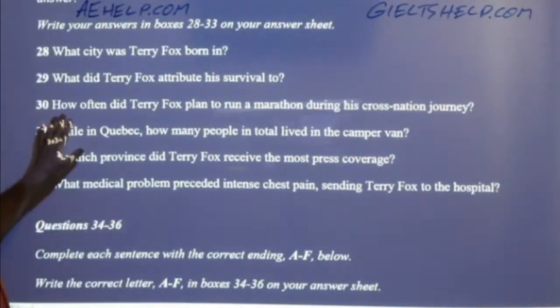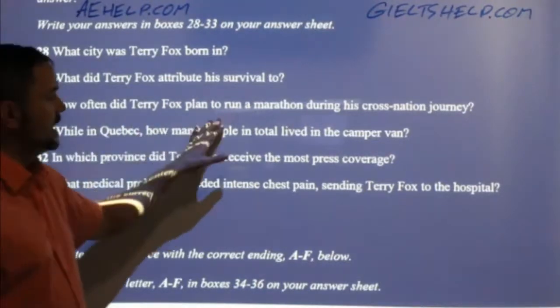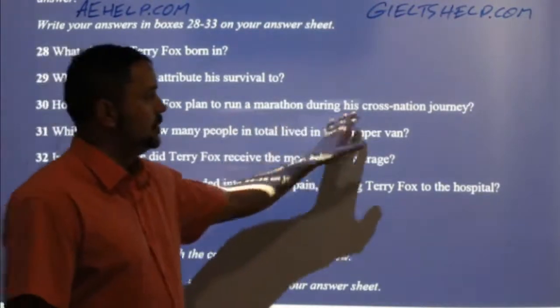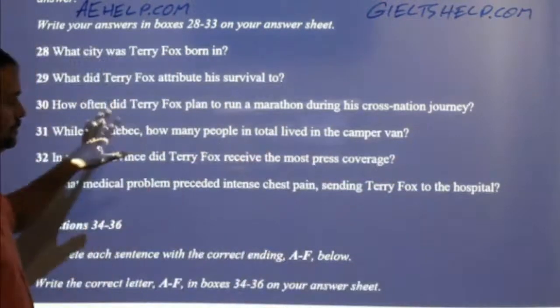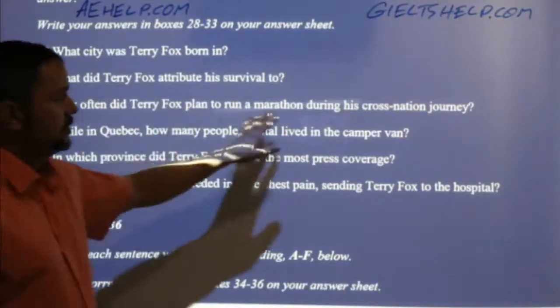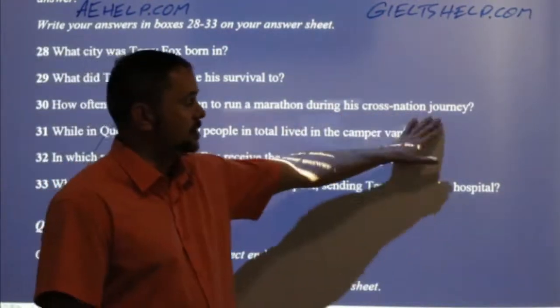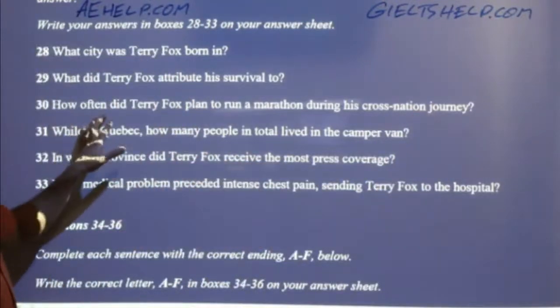All right, let's read the rest of these. So how often did Terry Fox plan to run a marathon during his cross-nation journey? Okay, so here we're understanding that Terry Fox has this plan to run across a country, okay? And how often did he plan?